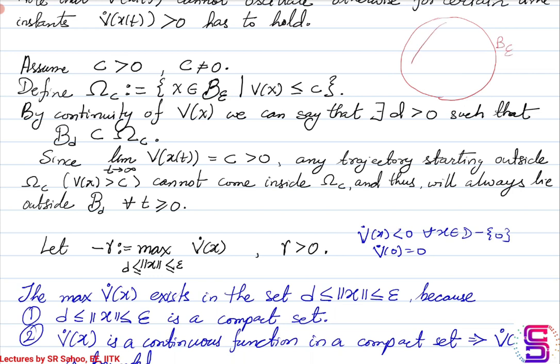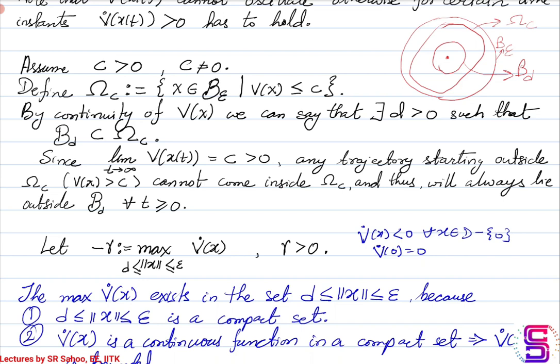This is the omega c set that we have. This is the origin, let's say, and this, let's say, is the Bd ball. So in the B epsilon ball, we have the omega c set, and inside the omega c set, we have the D ball.